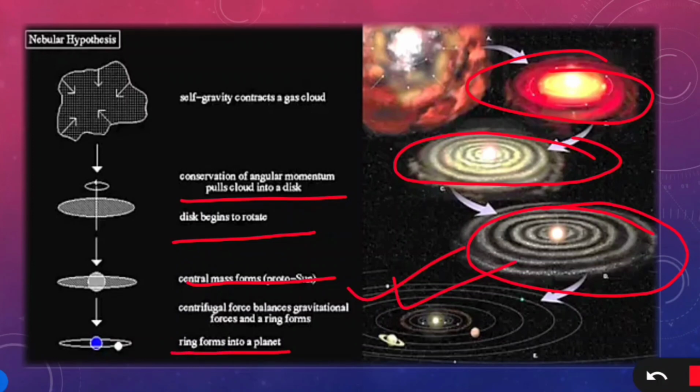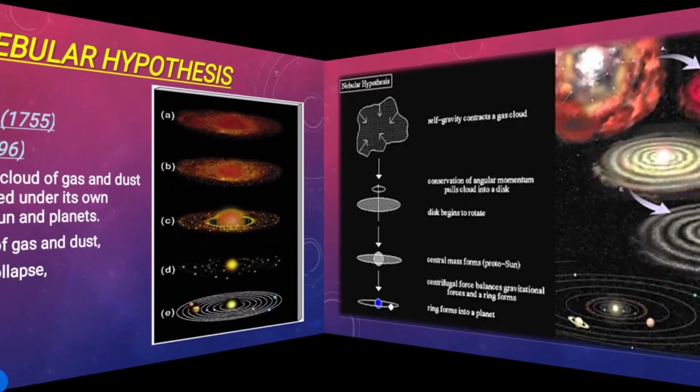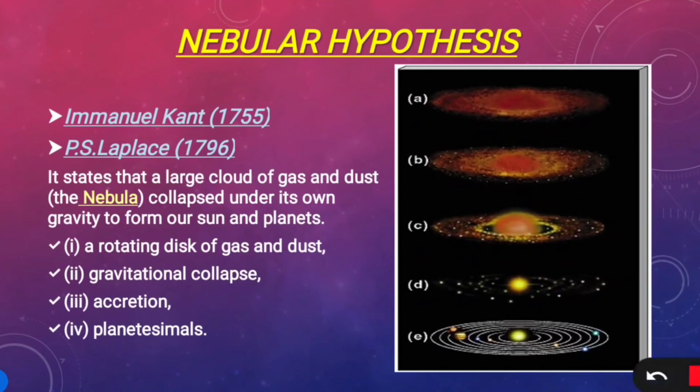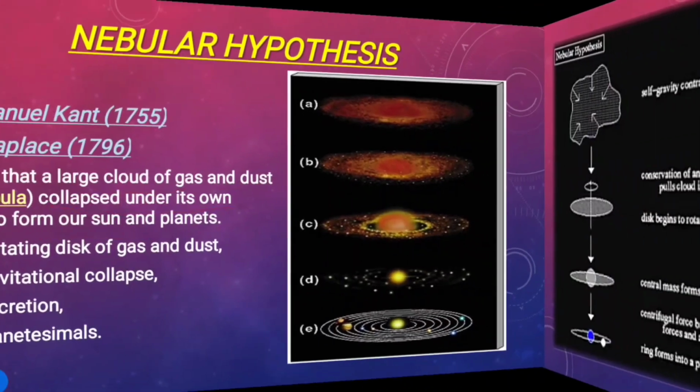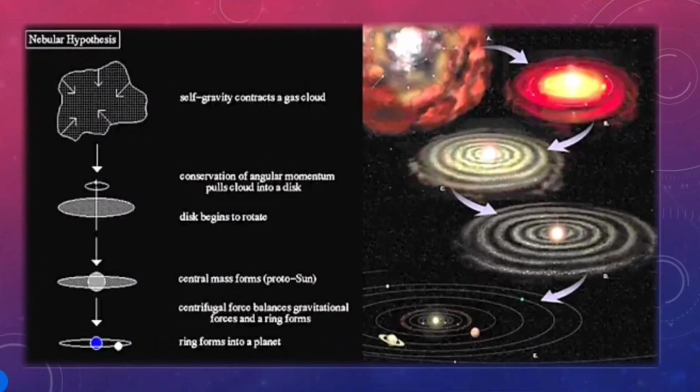So, this hypothesis said that our planets and our sun were formed out of this cloud, this nebula. It stated that a large cloud of gases and dust, which is the nebula, collapsed under its own gravity to form our sun and planets. So, it's clear, it's very easy.